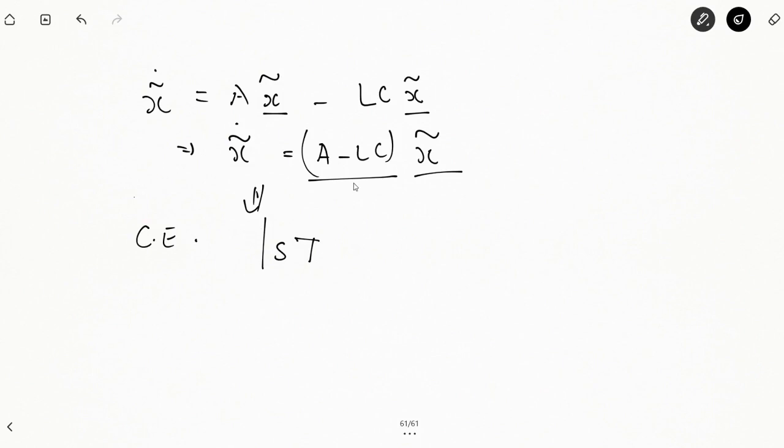So the characteristic equation, normally, is sI minus A equal to 0. So in this case the characteristic equation will be sI minus A plus LC equal to 0. Fine. So the characteristic equation of your system is this.